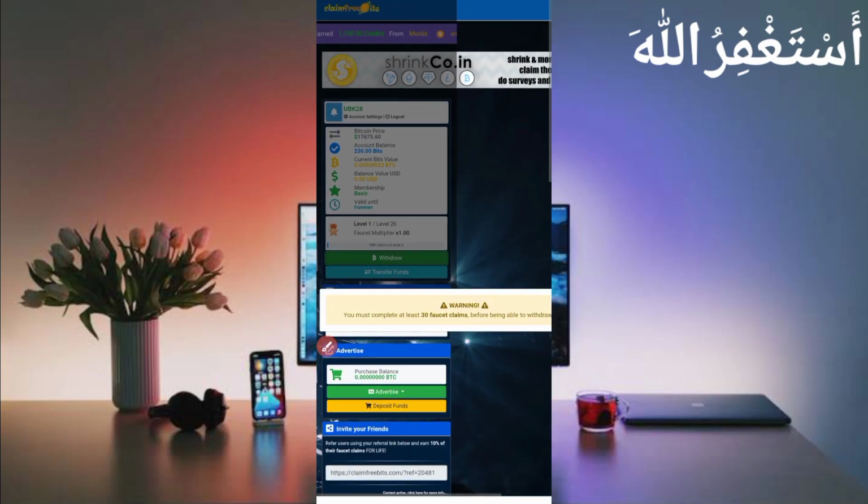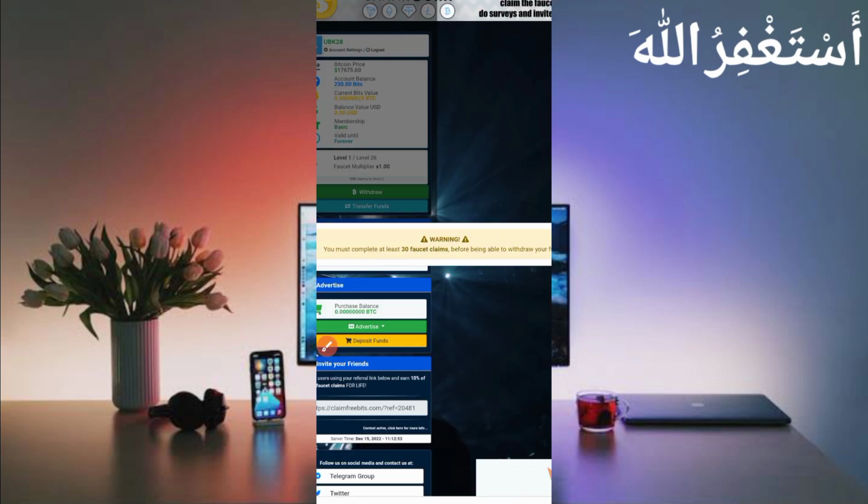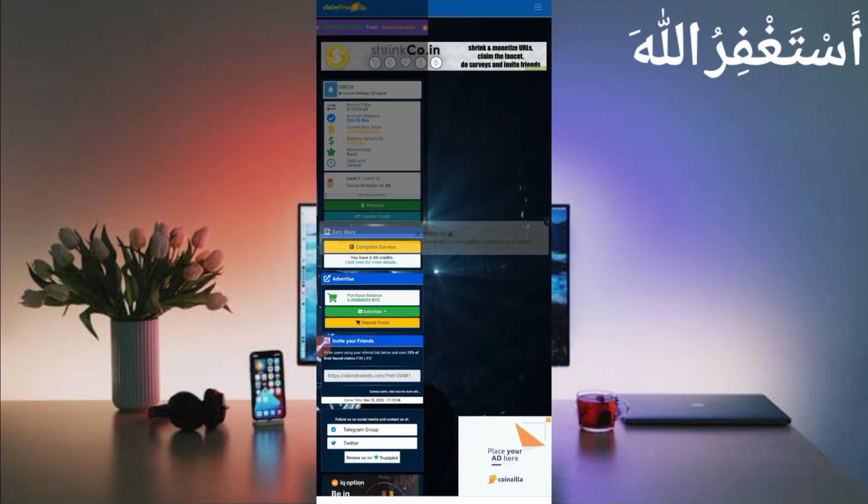Okay, here you can see first you need to complete 30 claims. Don't worry, we will run this website automatically in Termux, and Termux will auto claim the faucets. After all 30 claims, you can withdraw easily.